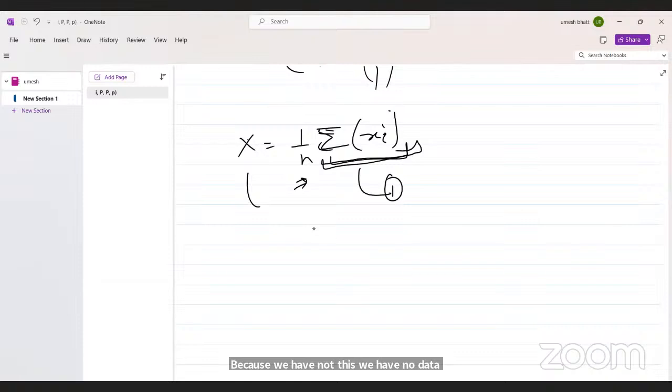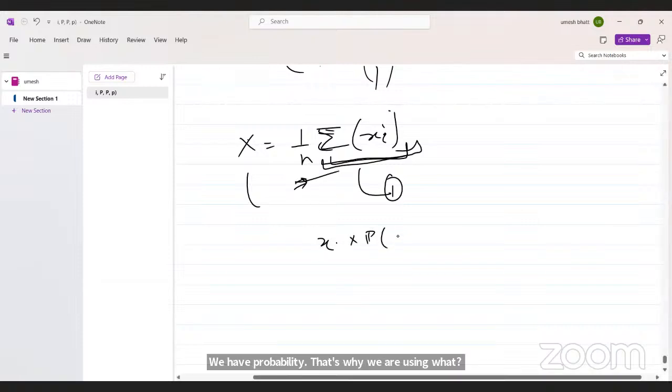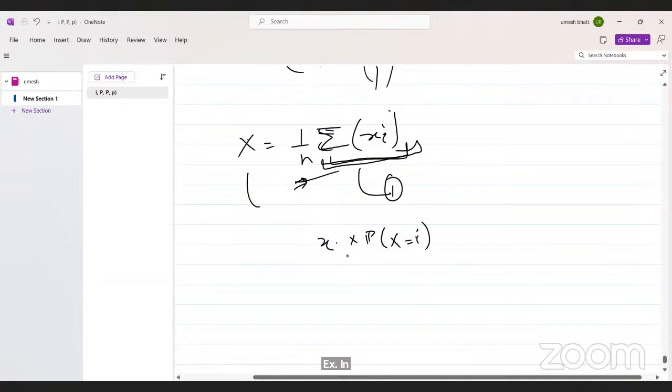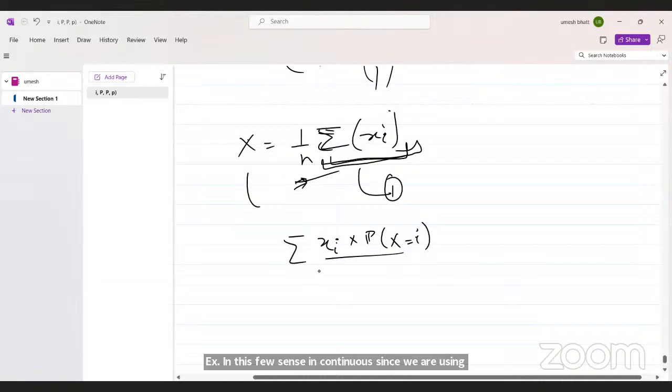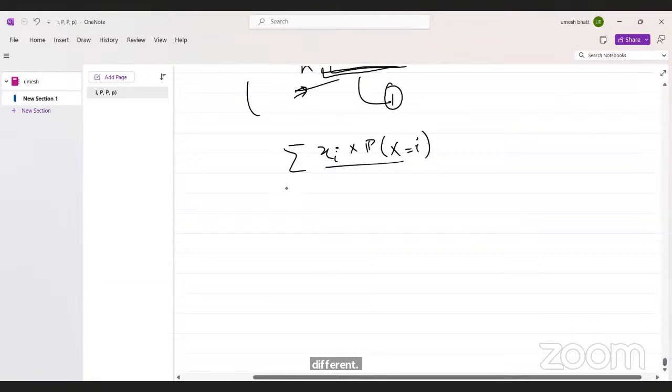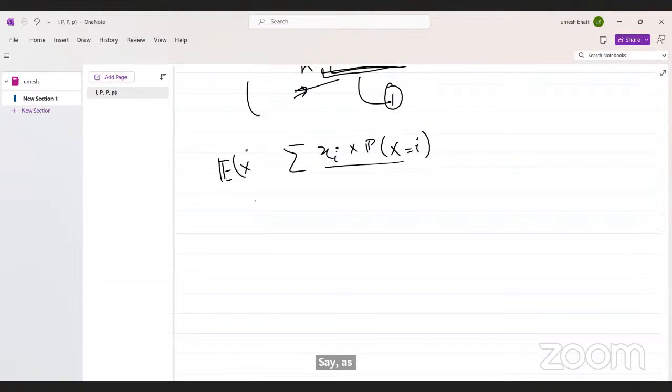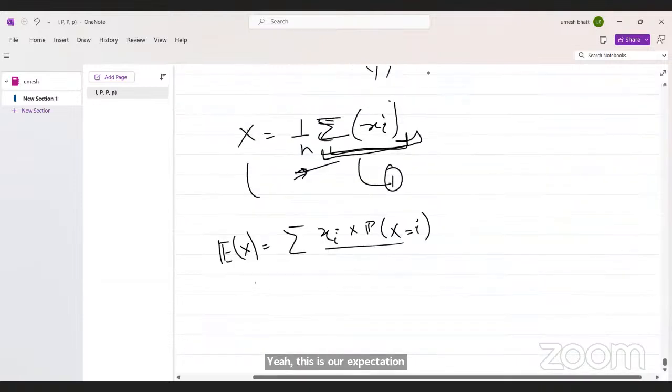That's why we use xi into probability of xi in the discrete sense. In the continuous sense, we use a different thing. This is our expectation, and this is our mu.